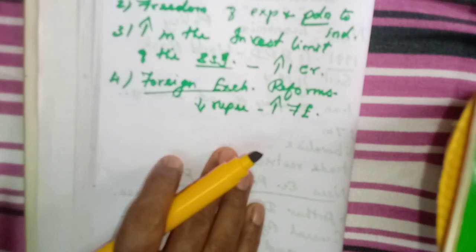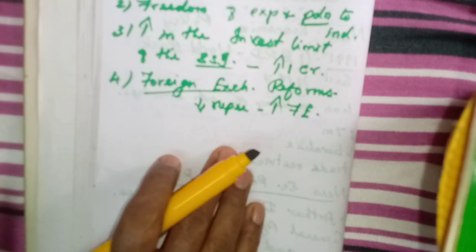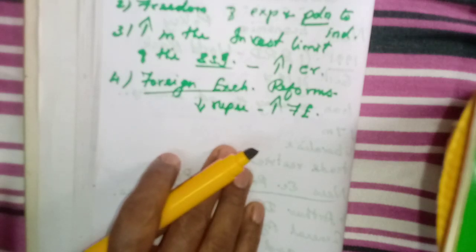Since they have devalued the rupee, if it is an American product, say $1,000 we need to pay, for each dollar we have to pay more in rupees. Then only they can convert that into their currency, dollar. So here we will get more in our foreign exchange. Okay, the foreign exchange reserve will increase.